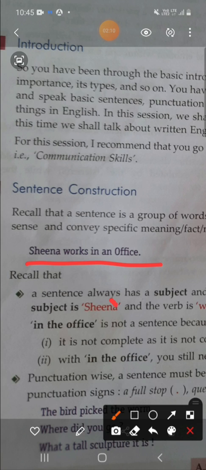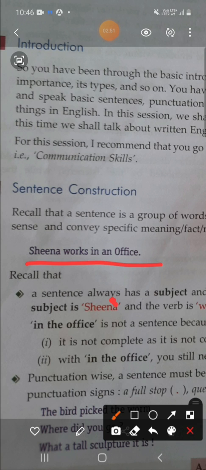And you know it very well, the kinds of sentences: assertive sentences, imperative sentences, interrogative sentences, exclamatory sentences, right? In assertive sentences, positive or negative sentences come, okay. Imperative sentences are where we need command, order, request, advice. Interrogative sentences are asking questions. And exclamatory sentences are where sudden emotion comes. So you know it very well, in your previous classes, in your English grammar, you studied all these topics, right?